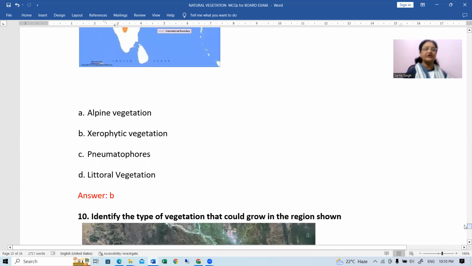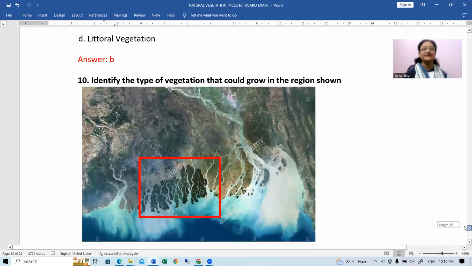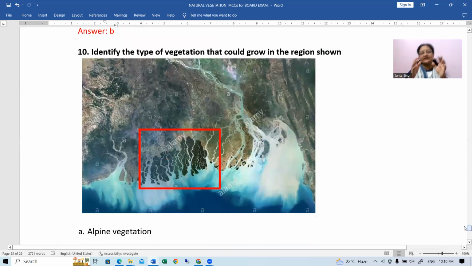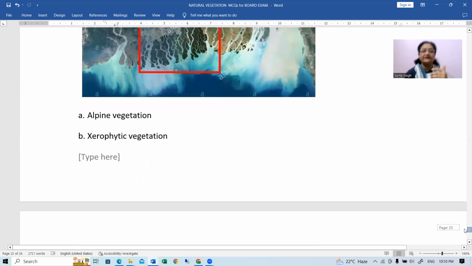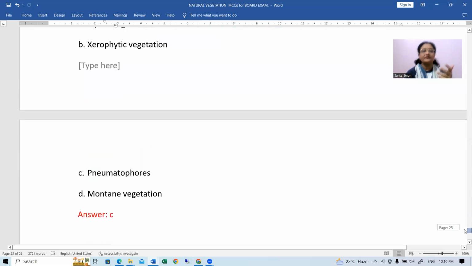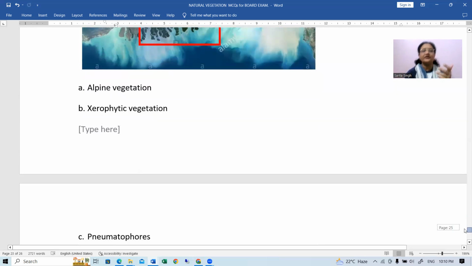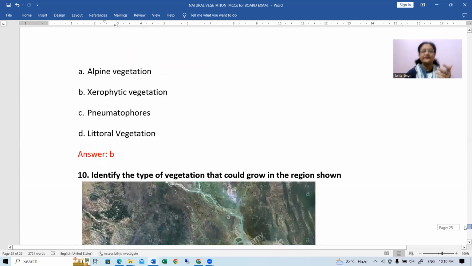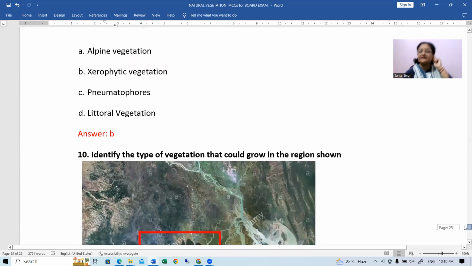Okay. Then next, identify the type of vegetation that could grow in the region shown. अब इस region में आप देख सकते हो which area has been shown in this delta, right? So over deltaic region or the coastal area which we had discussed earlier also, okay, which type of trees can survive? Yes, which type of vegetation can survive?